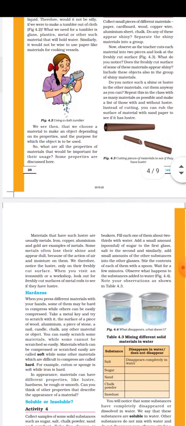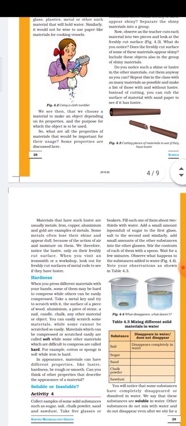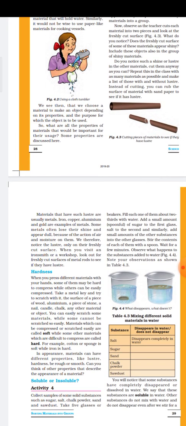Some materials have luster, that is the lustrous property. Some materials are very shiny; generally metals are very shiny, but wood is not shiny. Wood doesn't have the lustrous property which the metals have. So on the basis of lustrous and non-lustrous, the materials can be categorized into different groups. Next is hardness or toughness.